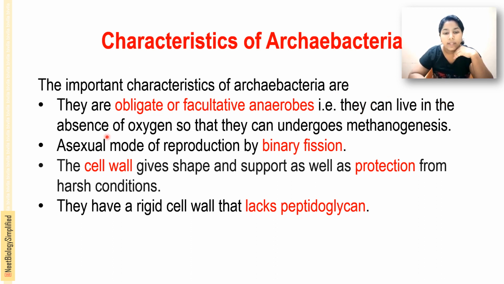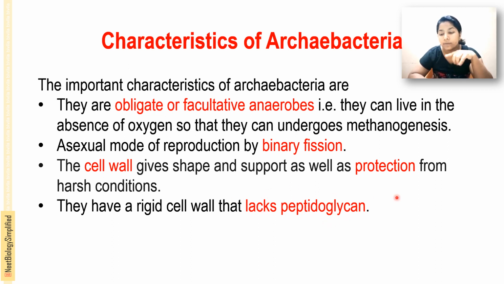They can live in the absence of oxygen, so they can undergo methanogenesis, that is the process of methane gas production. That is why, because they can live in the absence of oxygen. The mode of reproduction is asexual, by binary fission. The cell wall gives shape, support and strength to the cell and helps in protection from harsh conditions. They have a rigid cell wall that lacks peptidoglycan, as we already said in the previous slide.